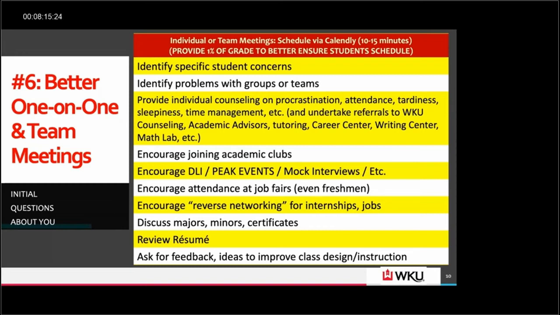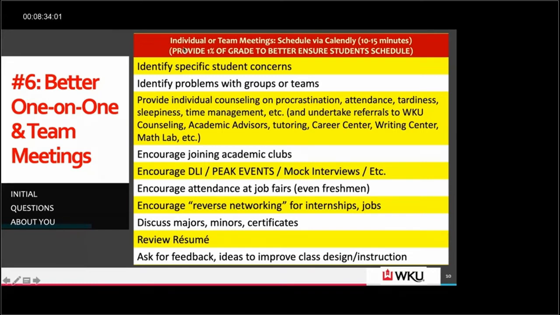Very easy program. You don't have to waste a lot of time with emails back and forth scheduling conferences. They're automatically scheduled. You can connect with your calendar, like your Outlook calendar, and you can also set up Zoom meetings that way. So they're automatically set up for you.